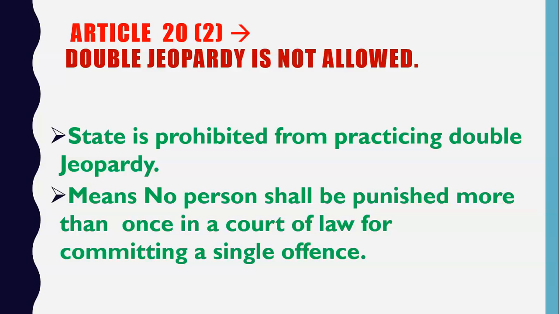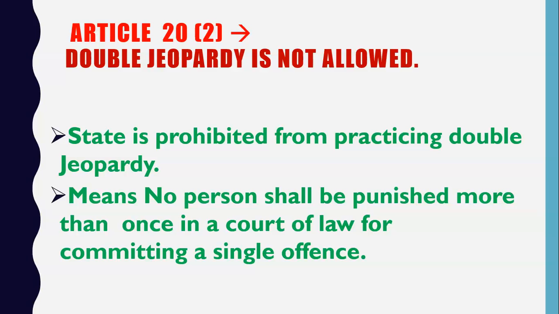So if you have committed a single offense, then you can be given punishment only a single time. You can only be punished one time. The court cannot punish you 2 times for one offense. So it is a simple principle: one offense and one punishment. The court cannot punish you twice for a single offense. So this was the meaning of Article 20 Clause 2.